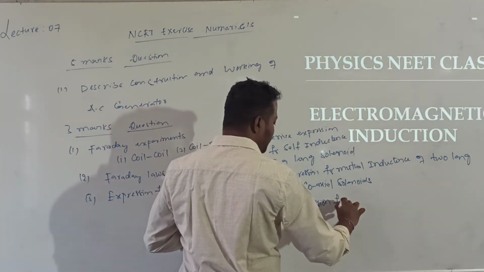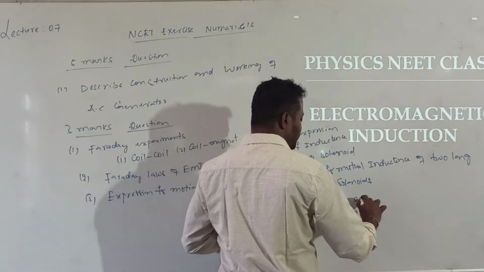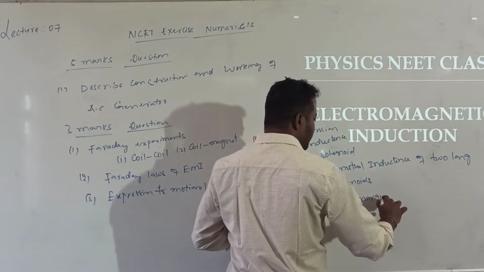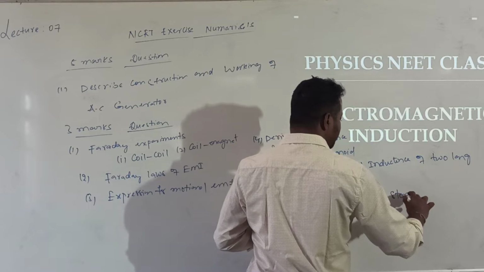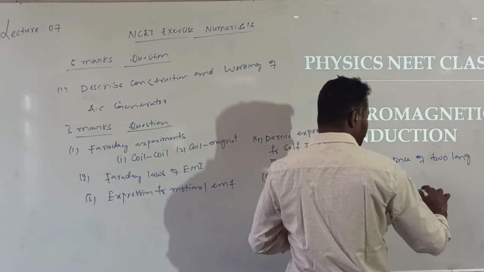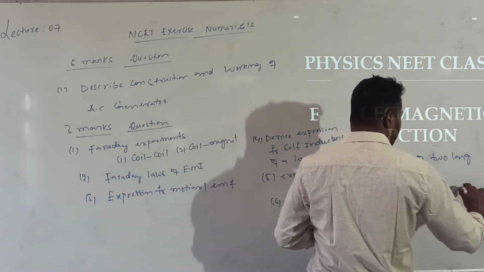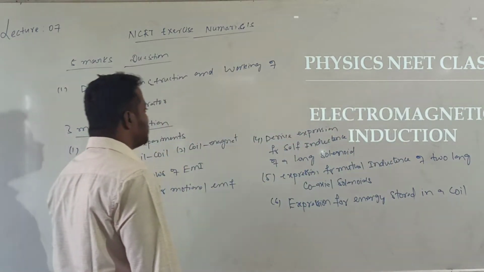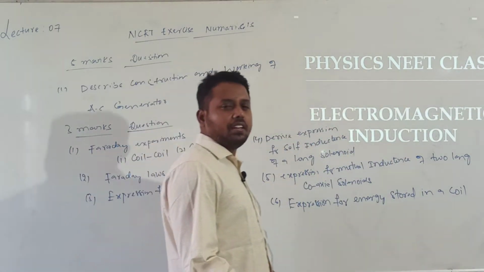So these are the total 3 marks questions. Even 1 mark, 2 marks can be asked.